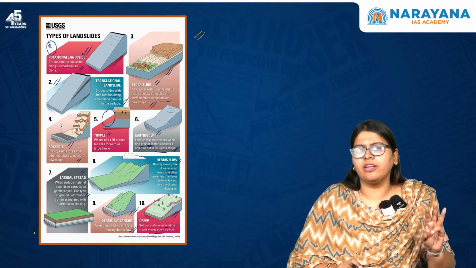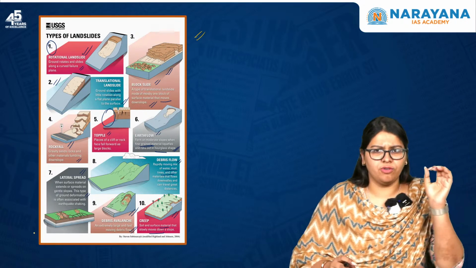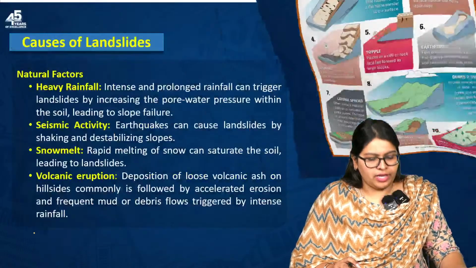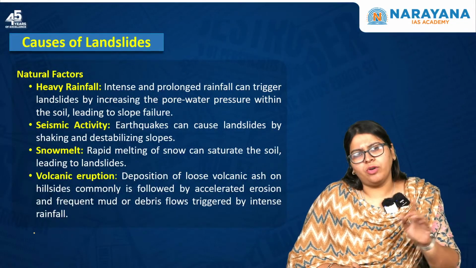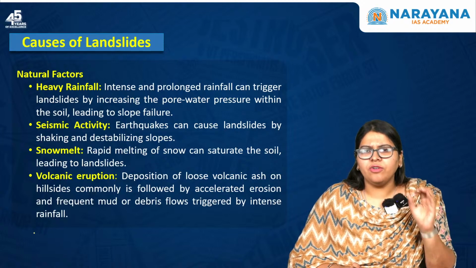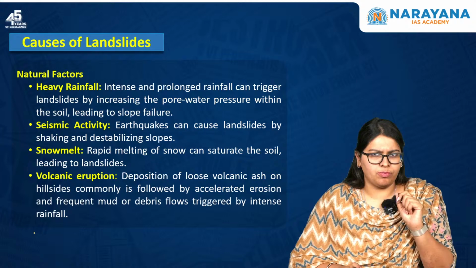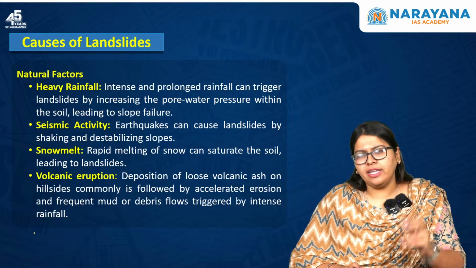So now we've understood what landslides are, what kind of geophysical phenomenon it is, and what the different types of landslides are. Now moving ahead, it is important for us to understand the causes. So causes of any geophysical phenomenon are two. One is natural, the next one is anthropogenic. Okay, so natural includes heavy rainfall.